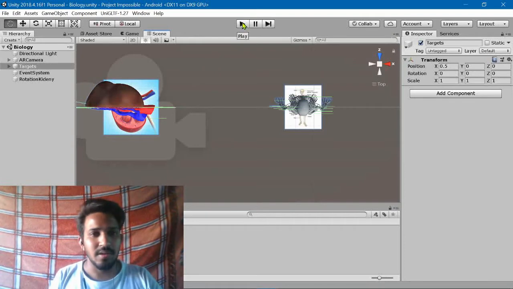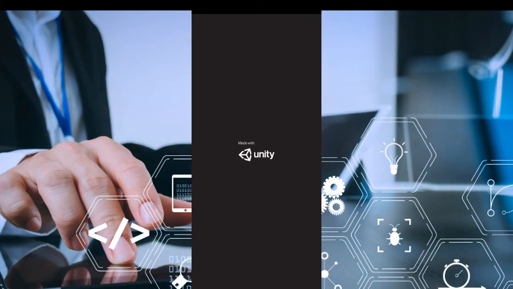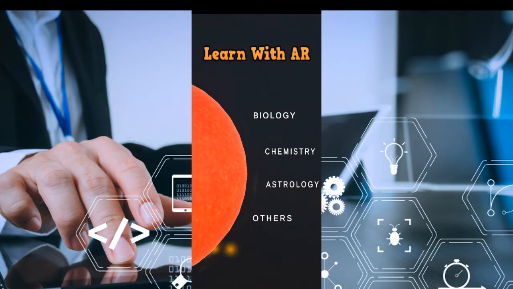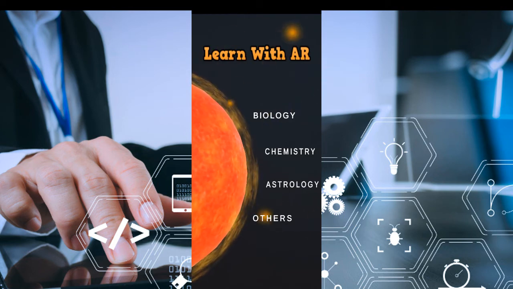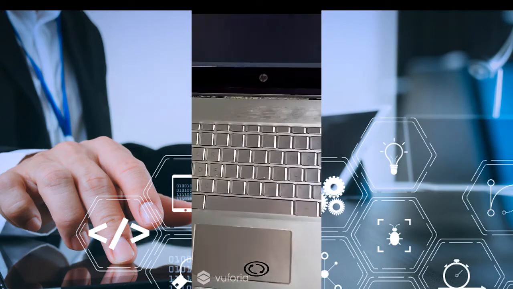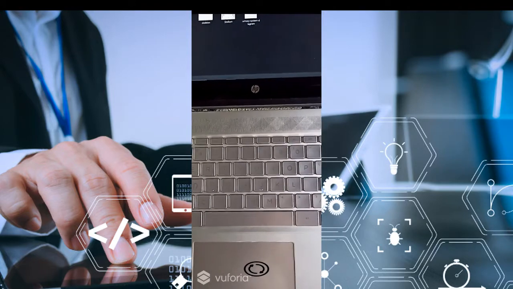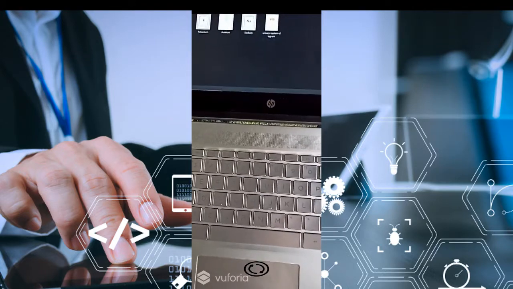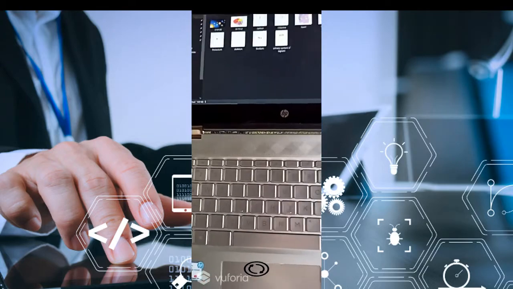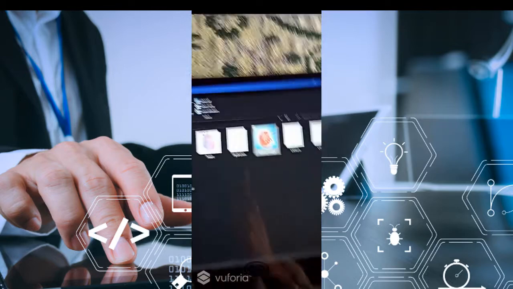Let me run this application, and the camera will be open by now. For better camera footage and different angles, I am running it on my Android device. So now the camera of the device has opened, and we have to show the image targets in order to get the 3D visuals of that particular organ. So let me show the image target of, let's say, the kidney.